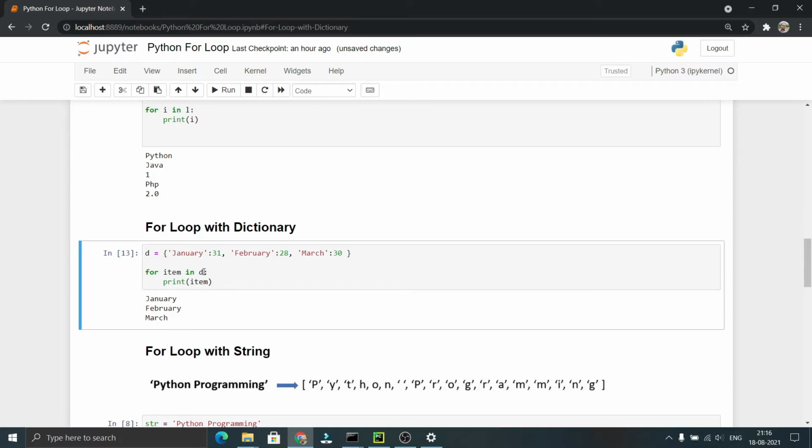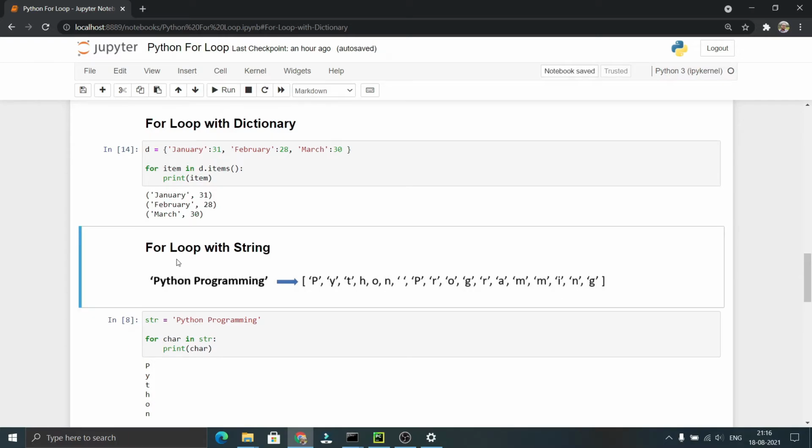If we want to get both the key and values, we use d.items. This will print the key value pairs in tuple form. Let me execute this code. You can see here it now printed all the key value pairs in tuple form by iterating over the sequence of the dictionary.